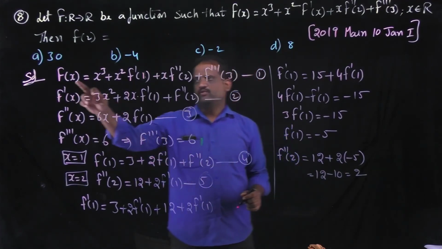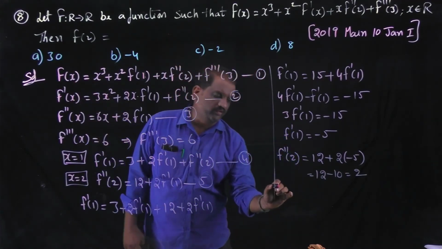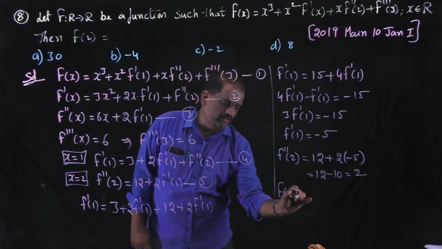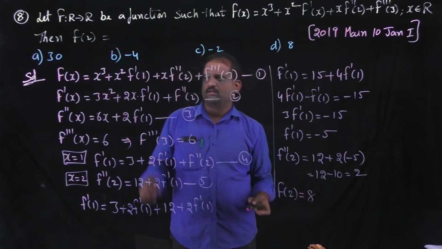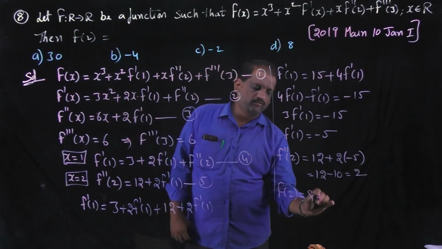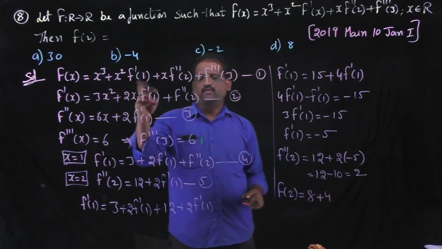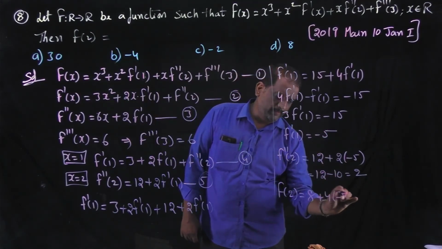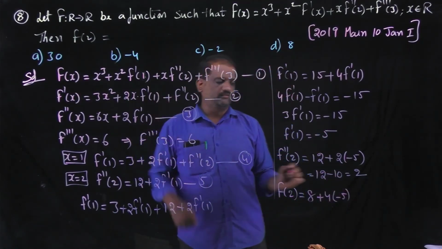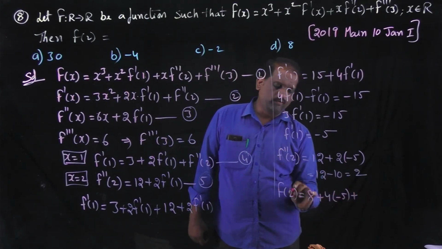Then f of 2, from equation number 1, f of 2 is equal to 2 cube, that is 8, plus 2 square, that is 4, into f dash of 1, the value of f dash of 1 is minus 5, plus the value of x is 2.